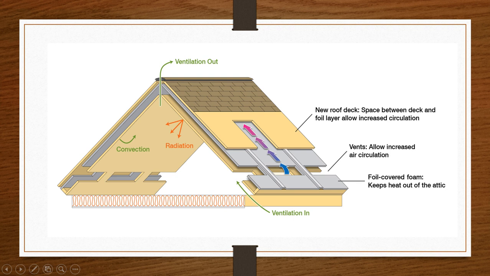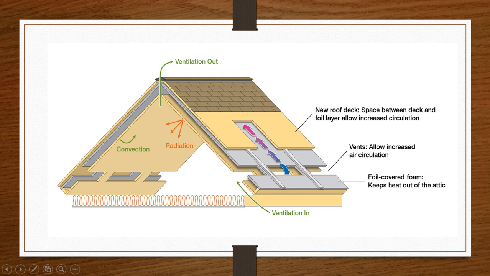And this roof consists of what? A roof deck, vents and foil. Foil is nothing but a covered-up foam. So it keeps heat out of the attic. I told you in the previous example, if you use aluminum foil as an insulation material, then it keeps the heat out of the attic. It won't let that heat enter the attic. So they used foil-covered foam here, and that keeps heat out of the attic.